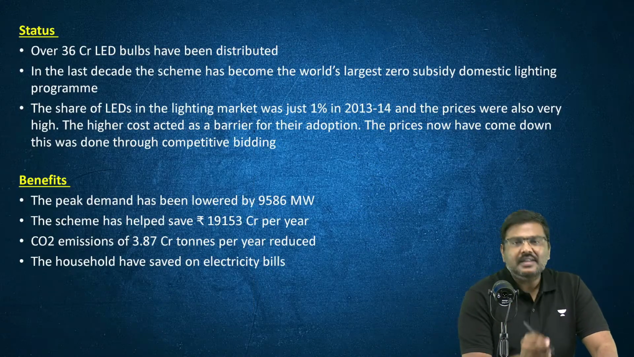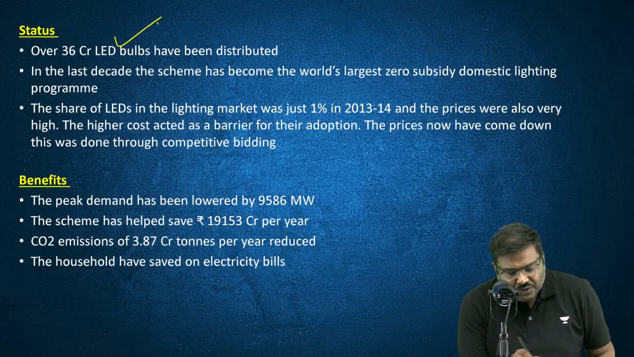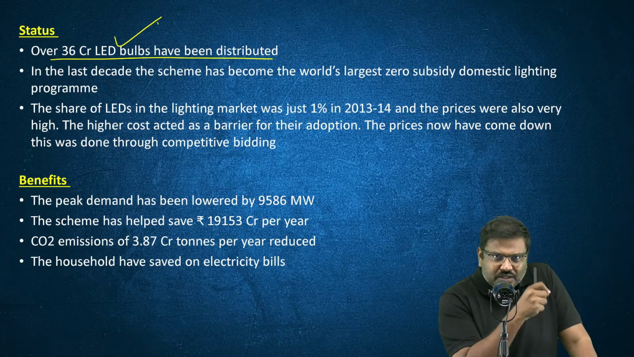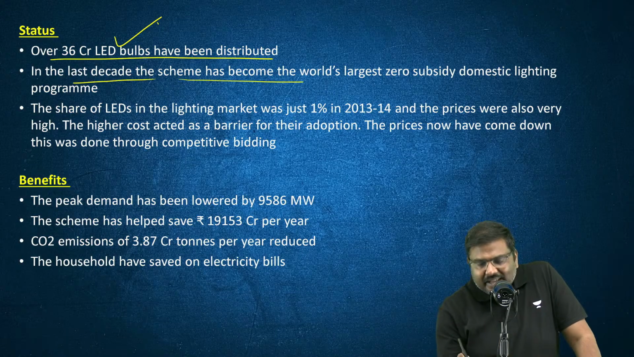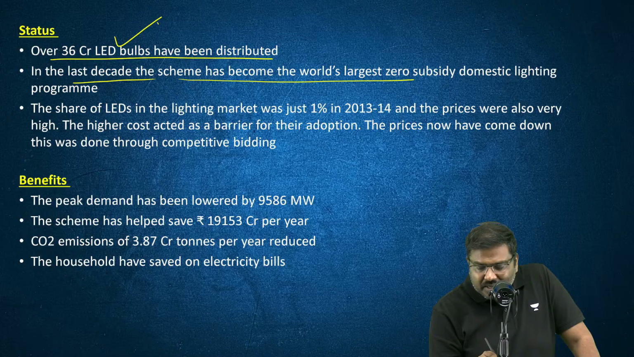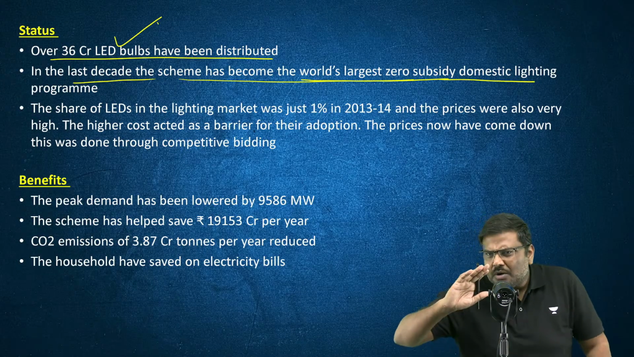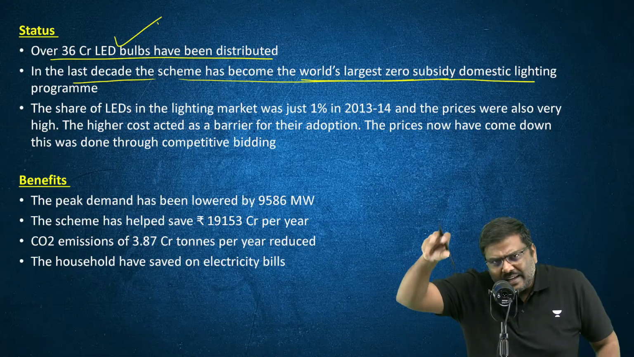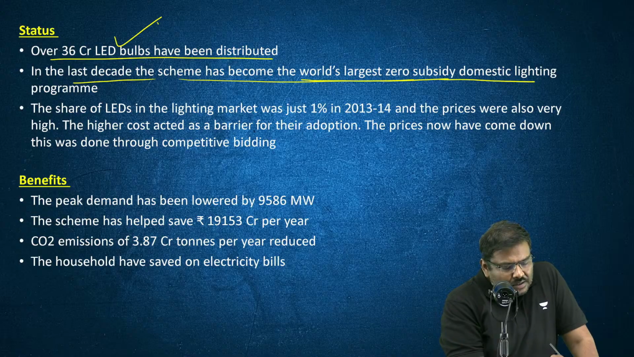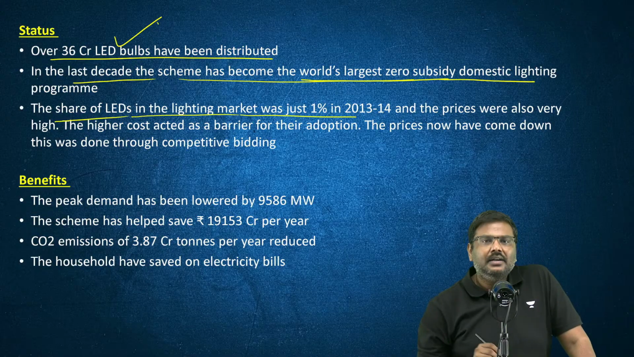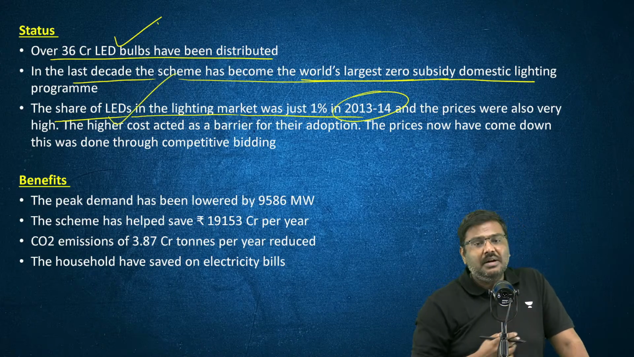What about the Ujala initiative? Under this, 36 crore bulbs have been distributed by the government. In the last decade, it has become one of the world's largest zero subsidy programs. Zero subsidy means the government is not providing any kind of subsidy for the implementation of Ujala. The share of LEDs in the lighting market was just 1%. Now it has entered into double digits.